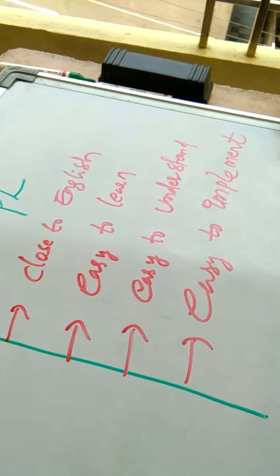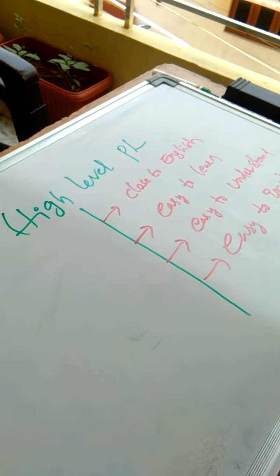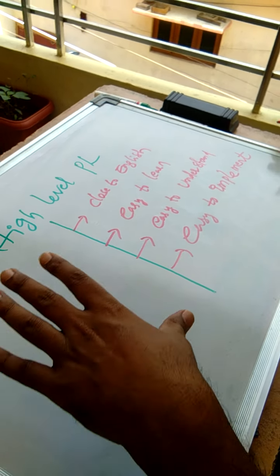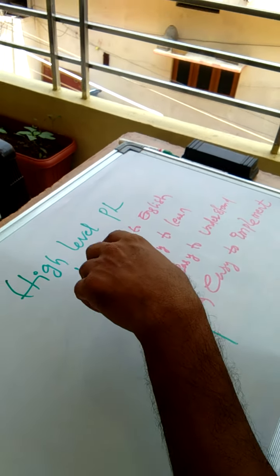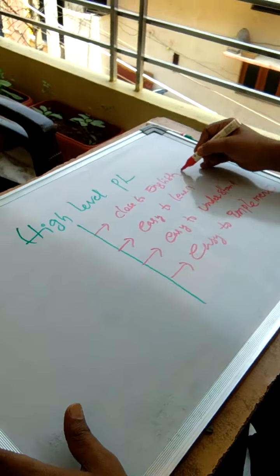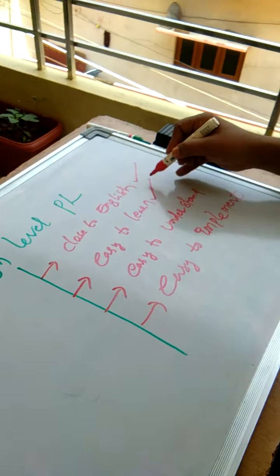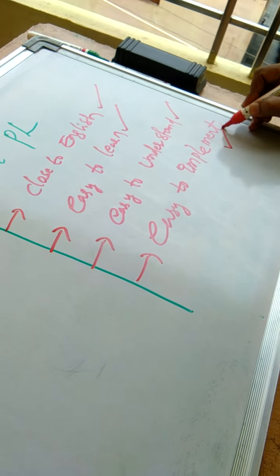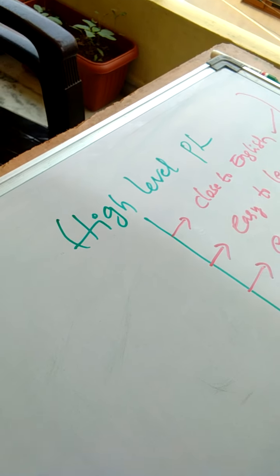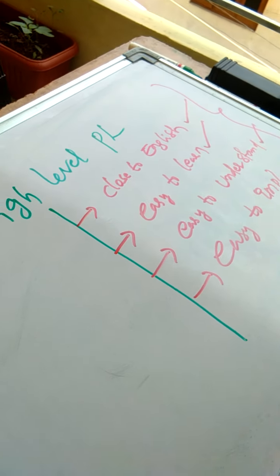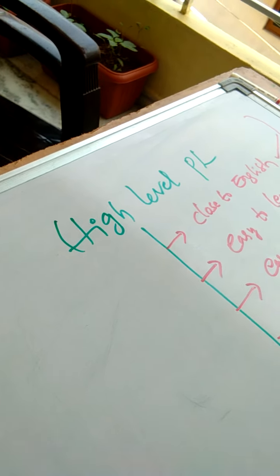That is the reason why they are said to be high level programming languages. They have syntax close to English, they are easy to learn, easy to understand, easy to implement. Because of that, people in the present days are learning these high level programming languages.